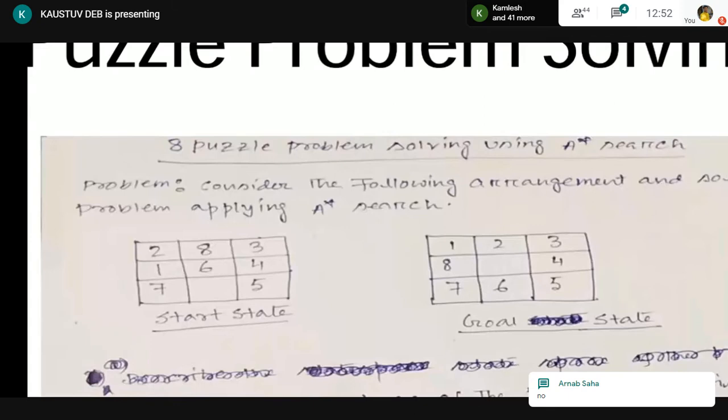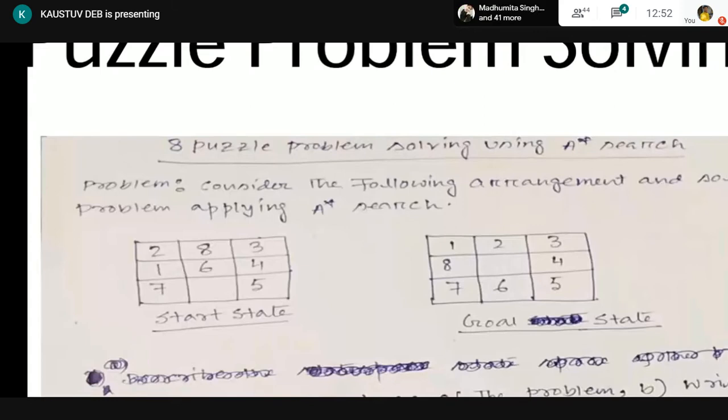So the actual cost of reaching the goal node cannot be less than the heuristic value. At least 4 tiles should be moved, maybe more. As you can see, for the movement of 8, we need at least 2 movements. But with fewer than 4 movements, we cannot go to the goal node.